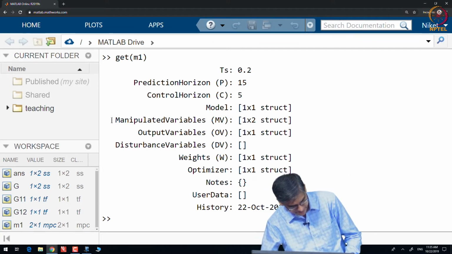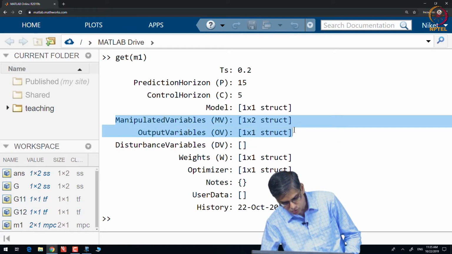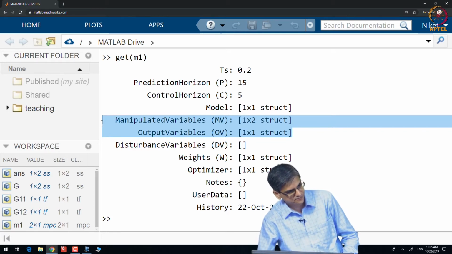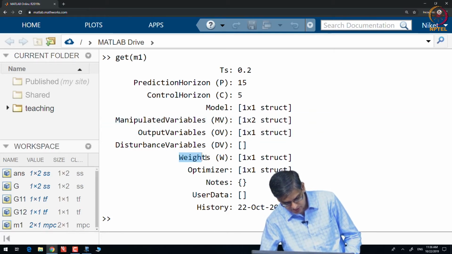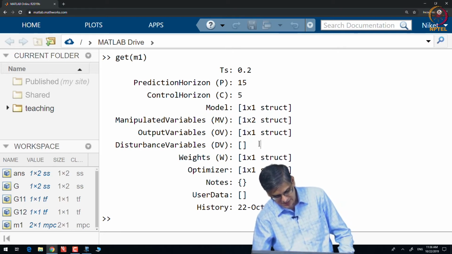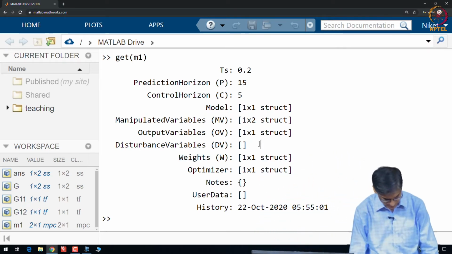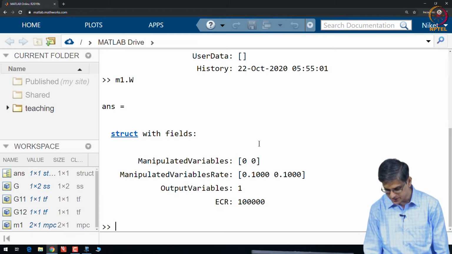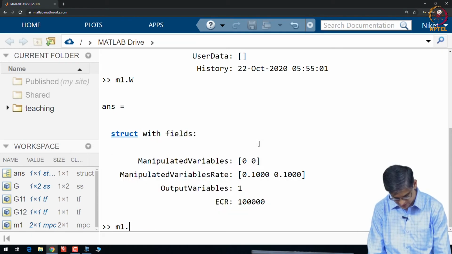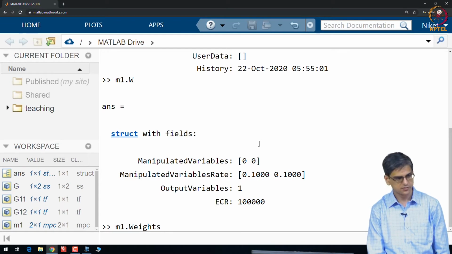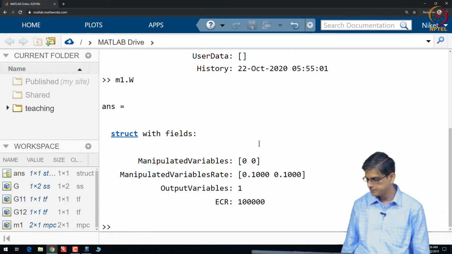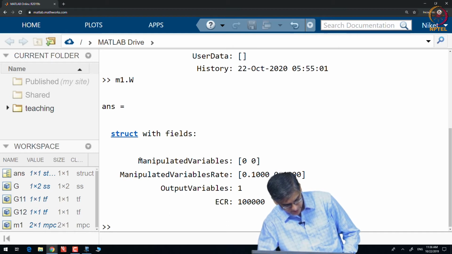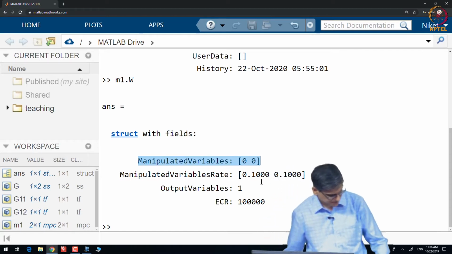These three, or at least these two, are used for giving constraints, and this will be used for giving weights. So, let us do the weights first and then constraints. These are all structures. You can give m1 dot w or you can give m1 dot weights, both are possible. So: manipulated variable weights, manipulated variable rate weights and output variable weights.